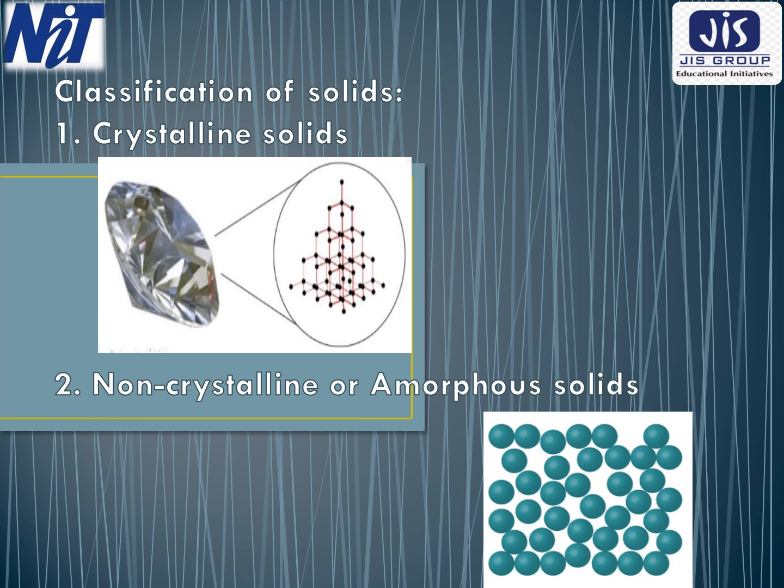Crystallography is that branch of physics in which we learn the forms and physical properties of crystalline solids. We know that there are 5 states of matter: solid, liquid, gaseous state, plasma, and Bose condensate. The solids are further classified into 2 classes: crystalline solids and non-crystalline or amorphous solids. In crystalline solids, the atoms are arranged in a periodic manner in all 3 directions, as shown in the figure.